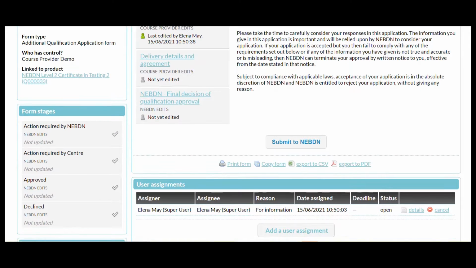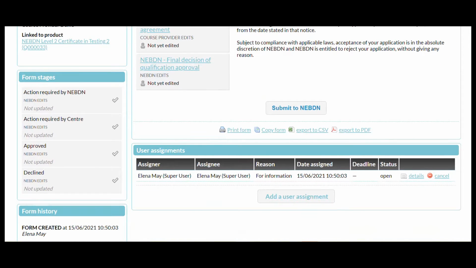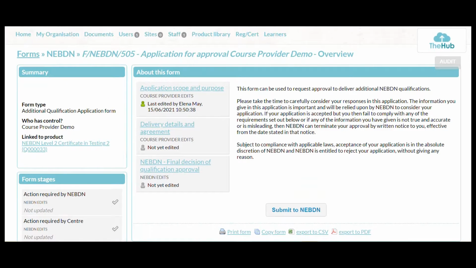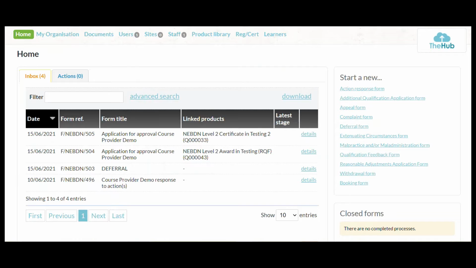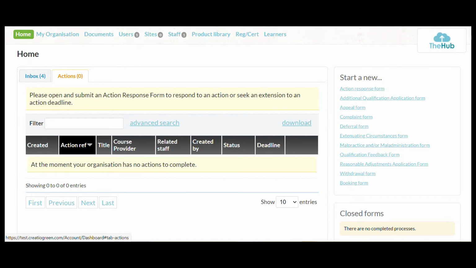Obviously there haven't been any because we've only just uploaded the form, but that's where you'll be able to find all of your changes. So it will always appear in your inbox on the home screen. And then there won't be any actions at the moment, but if there were some actions from us, they would appear there and the form would be here. So let's go back to inbox.